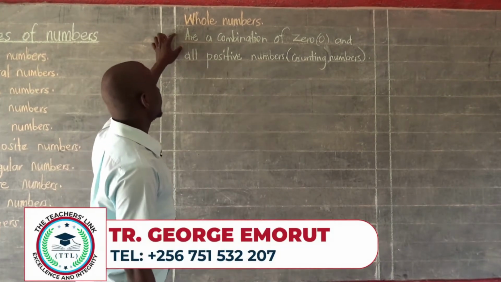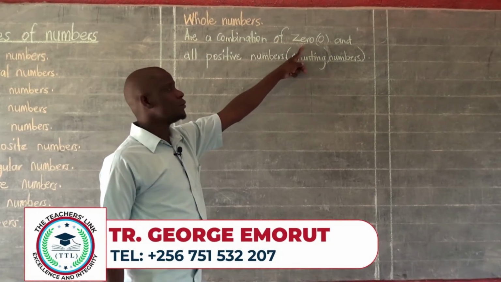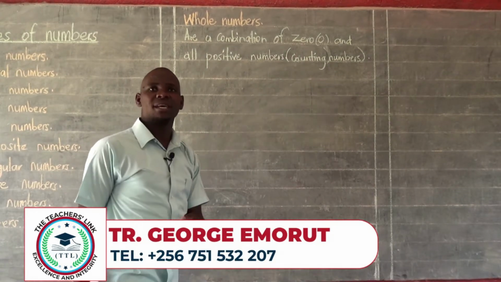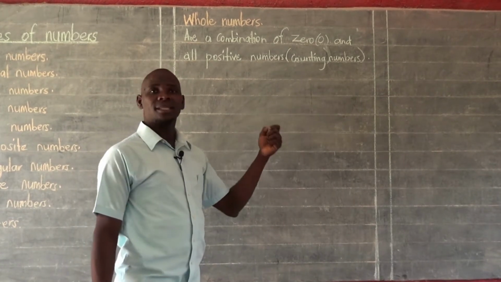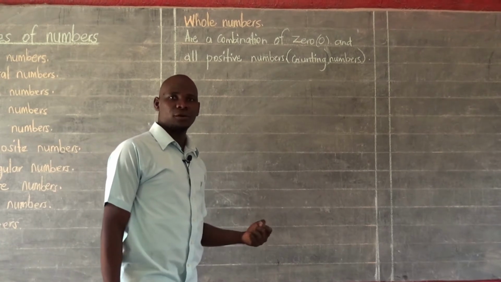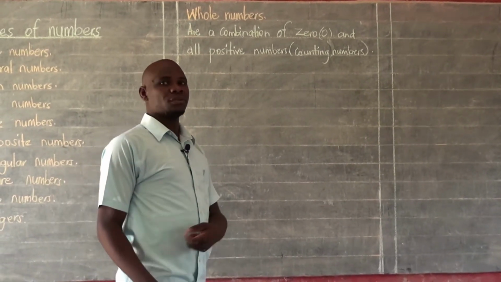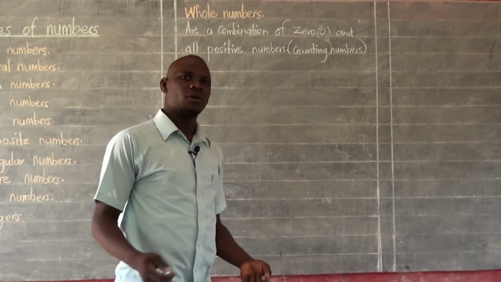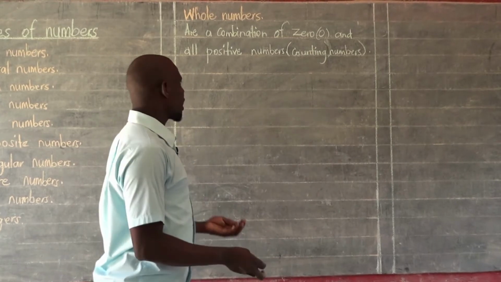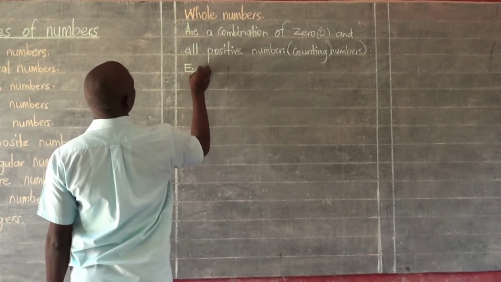We can say whole numbers are a combination of 0. So ideally it means 0 is the first whole number. So when you are listing whole numbers, you begin from 0 and then you add on the rest of the numbers, which must be positive numbers, which are basically counting numbers or natural numbers. So we can give an example.